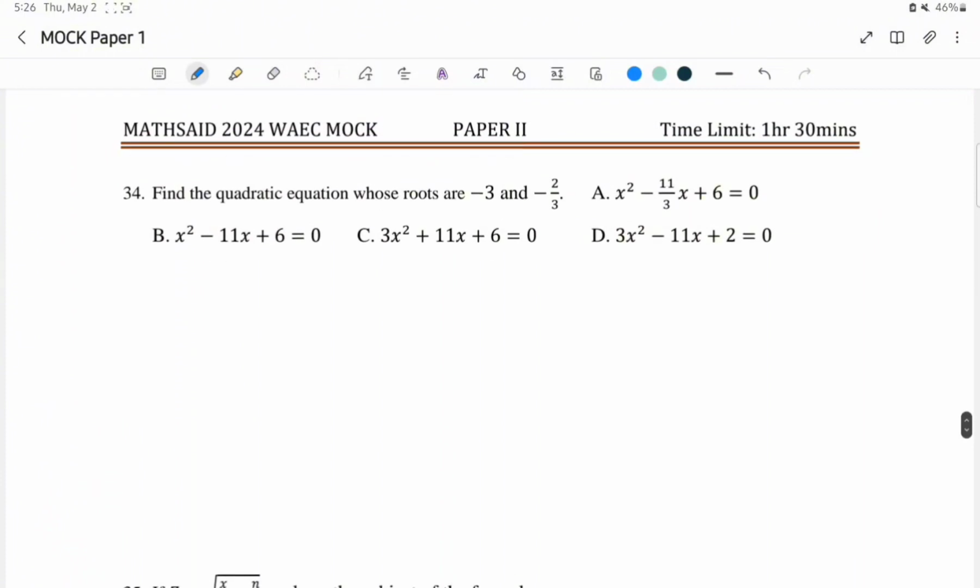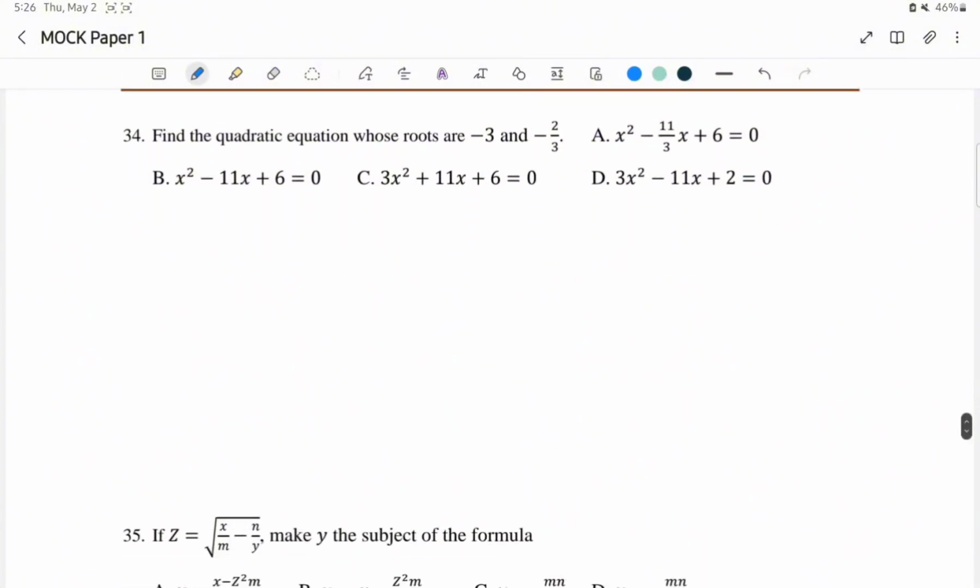Question 34. Find the quadratic equation whose roots are -3 and -2 over 3. Well, this is quite simple. If the root of an equation is -3, that means x is -3, right? So you're going to express this value in the form of x plus 3 equals 0. Then that's for the first one. The second root is x equals -2 over 3.